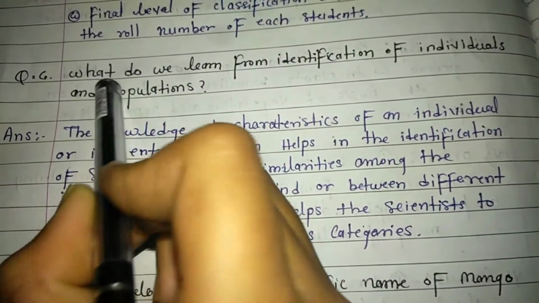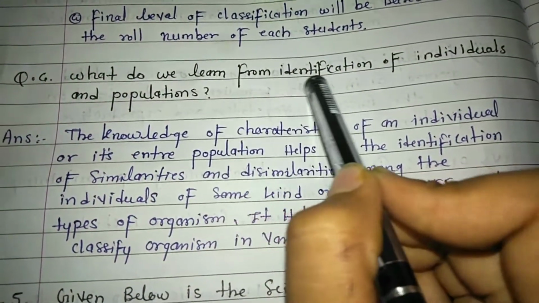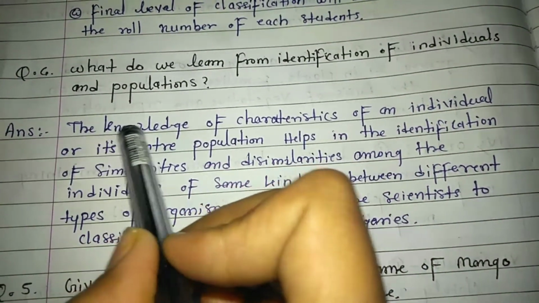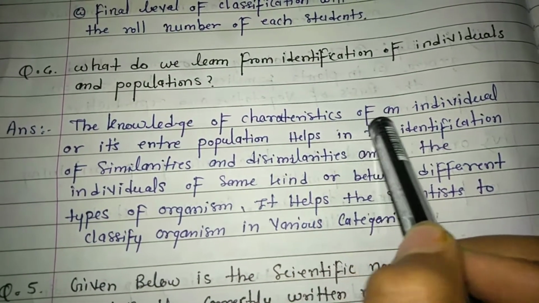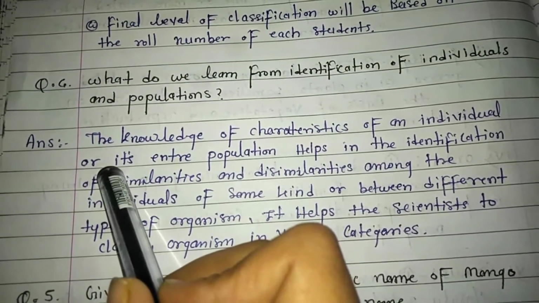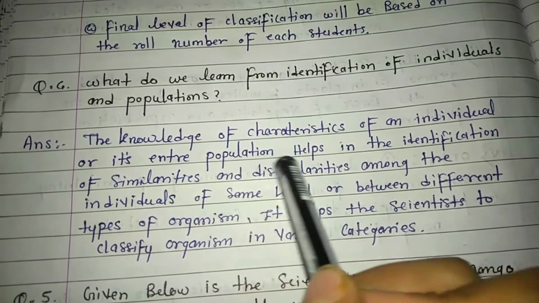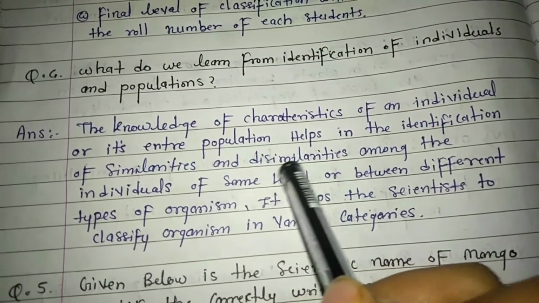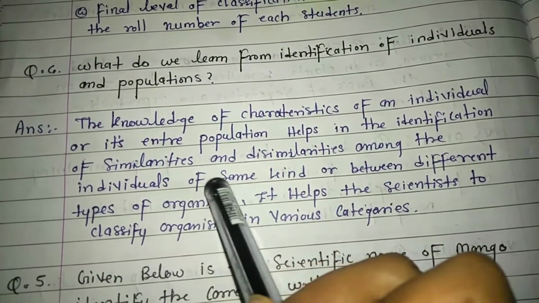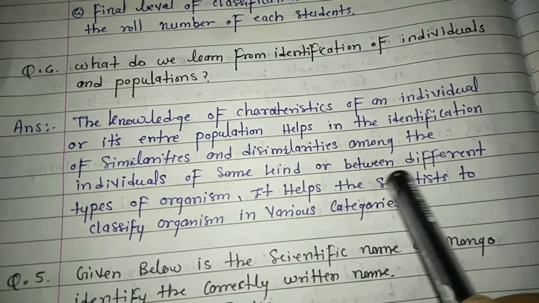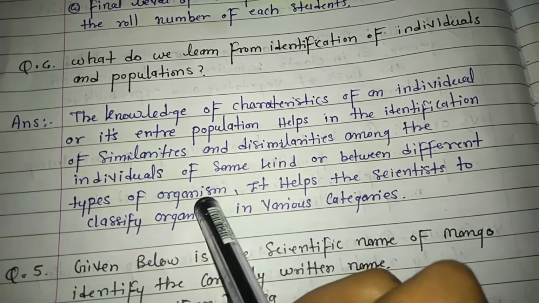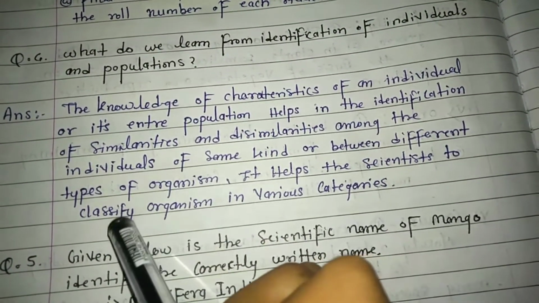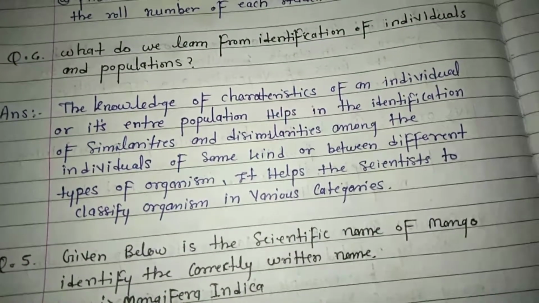Question number 4. What do you learn from identification of individual and population? Answer. The knowledge of characteristics of an individual or its entire population helps in identification of similarities and dissimilarities among individuals of the same kind or between different types of organisms. It helps scientists to classify organisms in various categories.